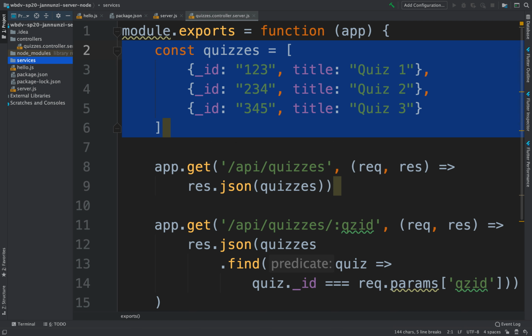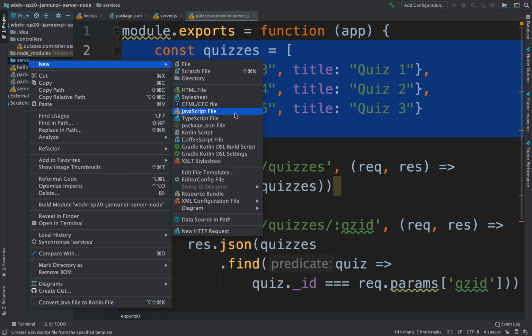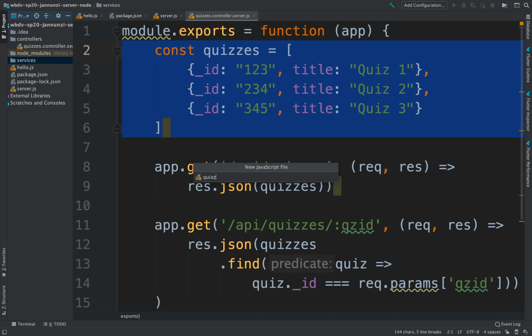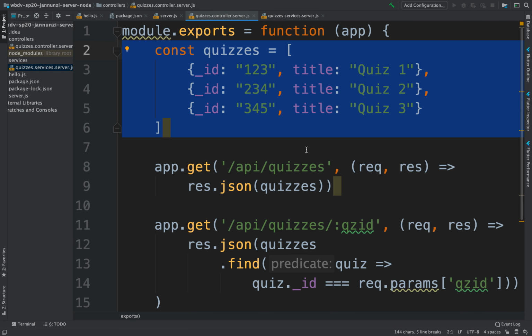Anything that has to do with accessing and manipulating data, we're going to put in here. We're going to create one here for JavaScript. We'll call it quizzes-service.server.js.